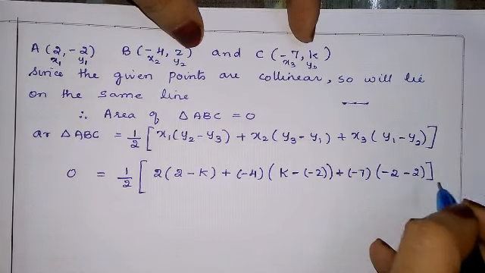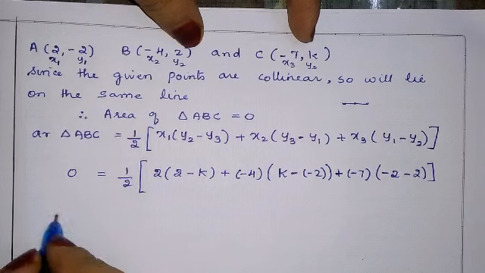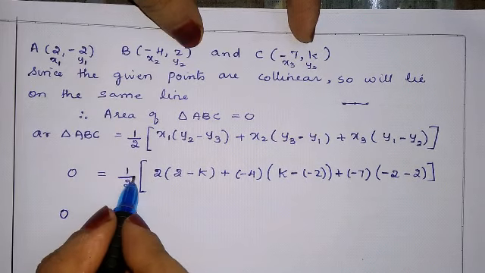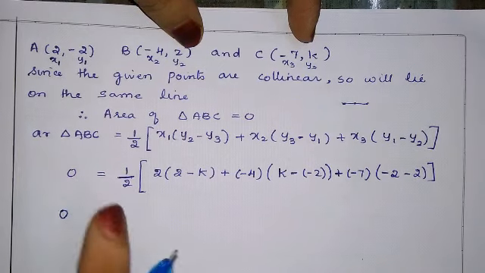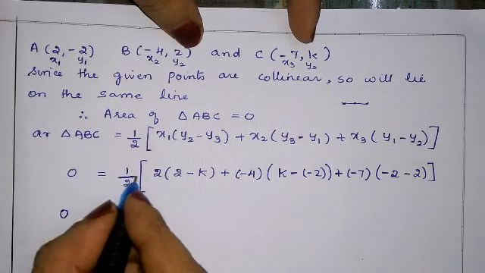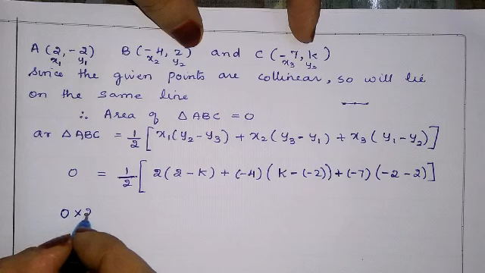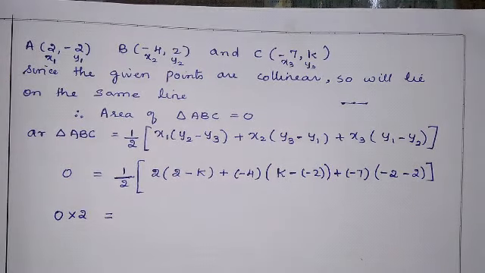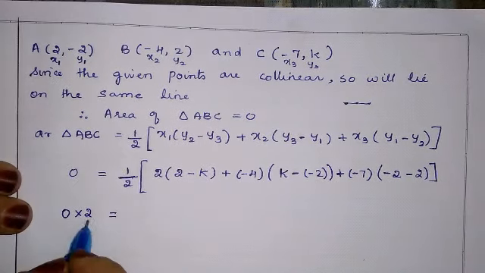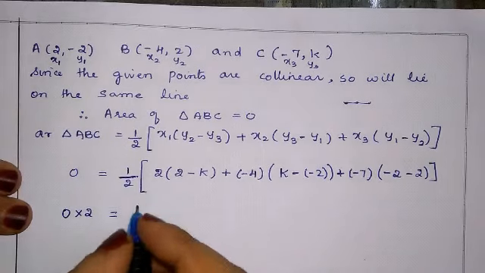Let us close the bracket. Whenever they give collinear, this half will come and multiply on the other side, and any number multiplied by 0 is 0. Actually we have to write 0, just to make you understand.